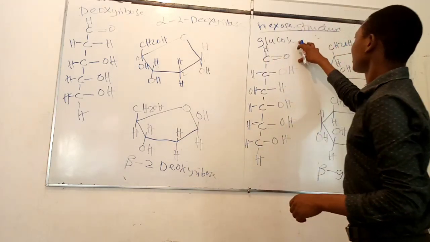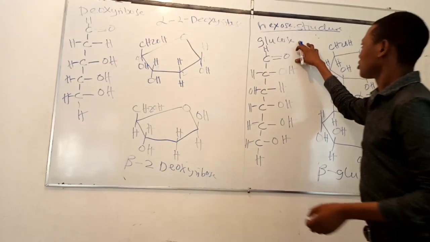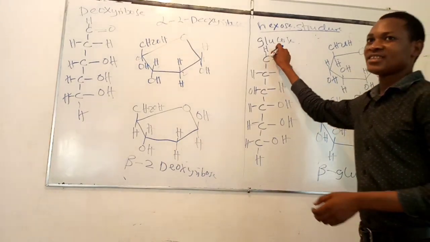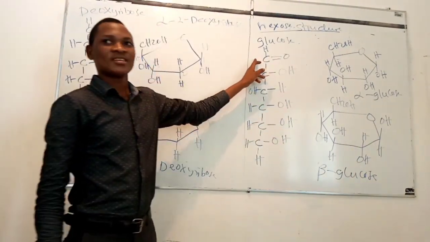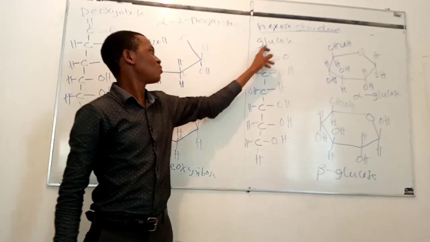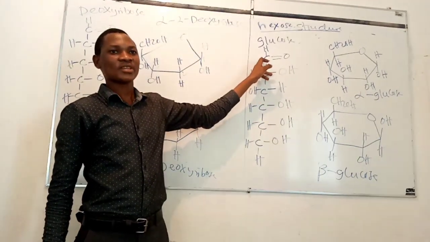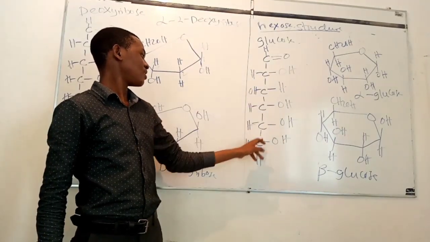So another structure is that of hexose. We have so many examples of hexose, but let us start our discussion with the structure of glucose. Glucose is an aldose. This means that it has an aldehyde group at carbon number 1. It has 6 carbon atoms, 1, 2, 3, 4, 5, 6.